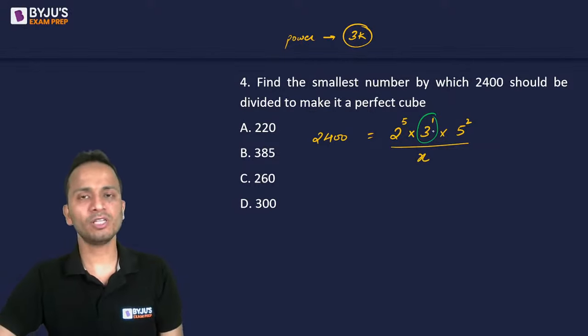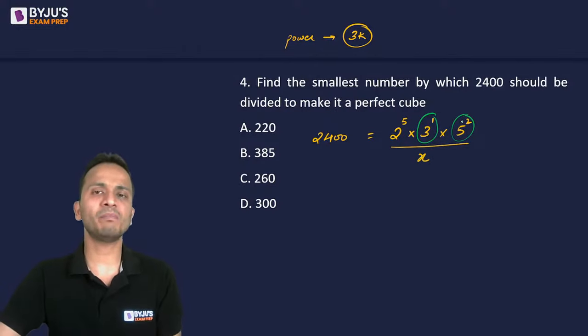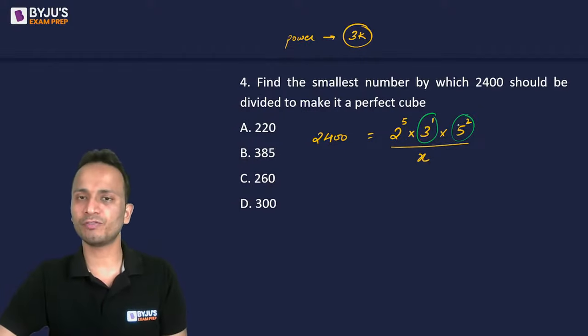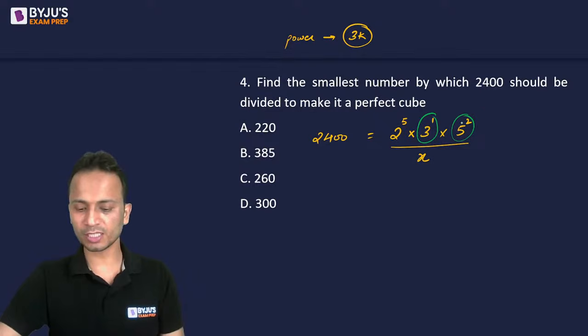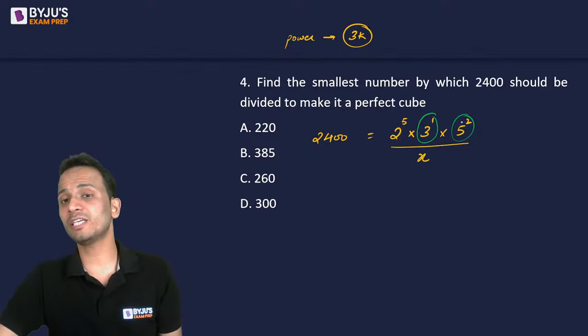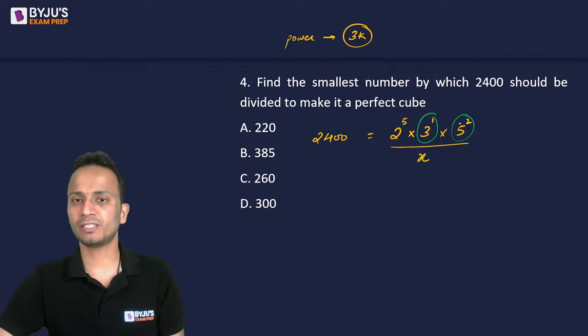First of all, this should be completely removed. Again 5 square should also be completely removed because मुझे divide करना है, multiply नहीं करना. So I can reduce the powers but I cannot increase the powers of these numbers. मैं powers को reduce कर सकता हूँ because मुझे divide करना है. मैं increase नहीं कर सकता because I cannot multiply any number with this, right?